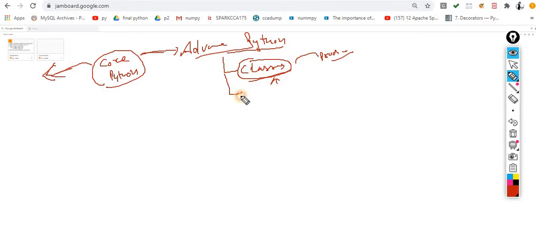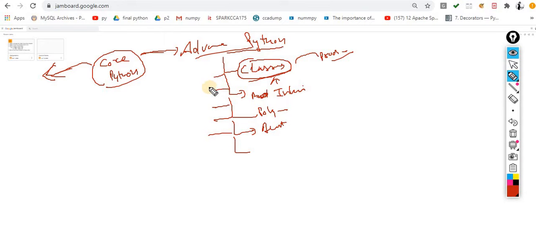And after classes, we will understand the concepts of inheritance, polymorphism, and other related concepts such as abstract classes. Classes are by themselves a very huge topic, and it will take some time. Approximately, if we do it on a regular basis, the minimum time required to complete all these things is 15 to 20 days.